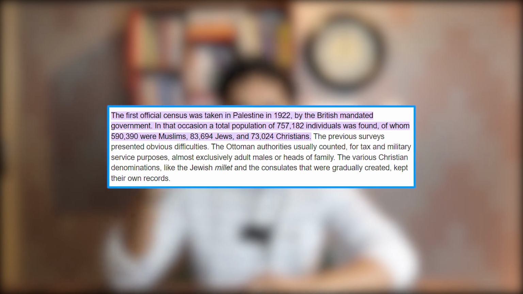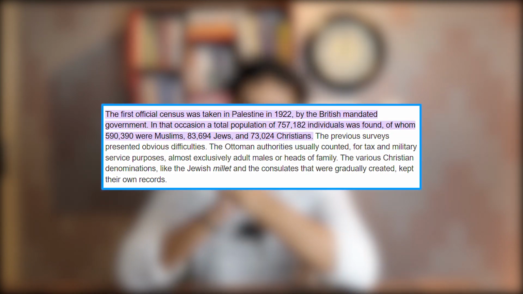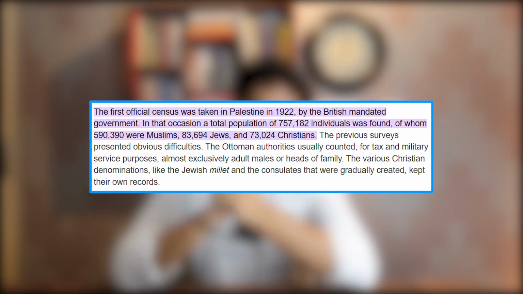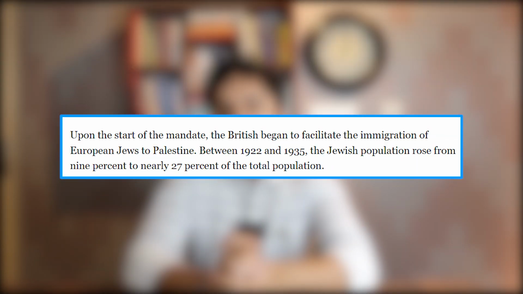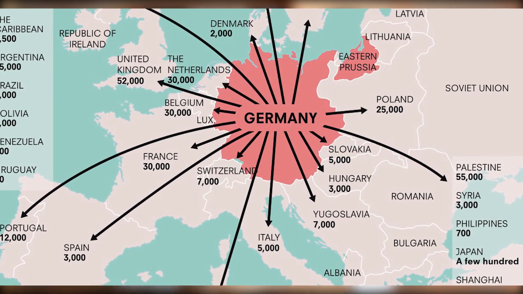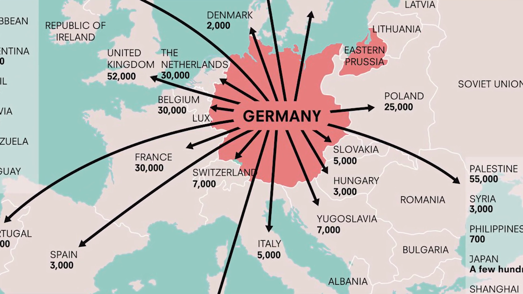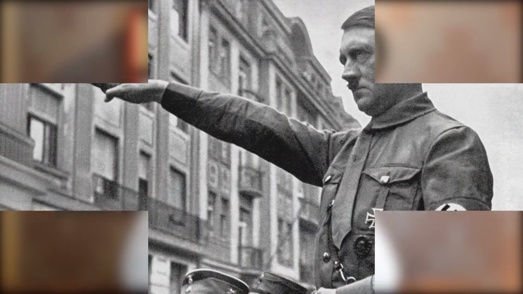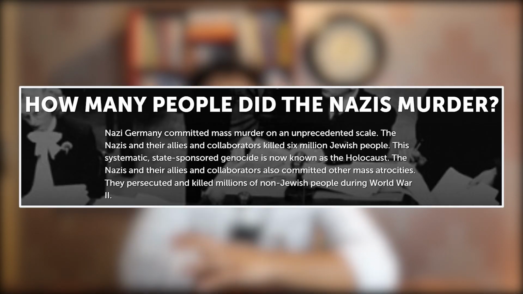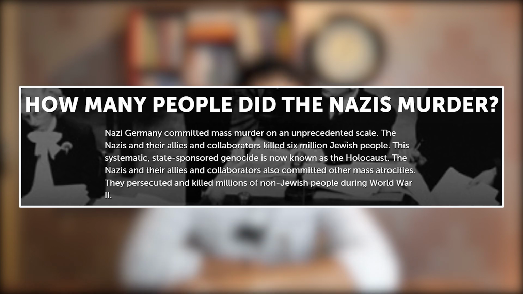The population of Palestine in 1922 was about 757,000 people, out of which 590,000 were Muslims, about 83,000 were Jewish, and 73,000 were Christians. Between 1922 and 1935, the Jewish population increased from 9% to 27%. Between the 1920s and 1940s, hundreds of thousands of Jews fled from Europe, specifically the regions that were influenced by Hitler. It is important to note that Hitler is responsible for the Holocaust. He is responsible for the killing of 6 million Jews during that time period. And as a result, the Holocaust survivors had to flee from Europe, as mentioned earlier, to the region of Palestine.